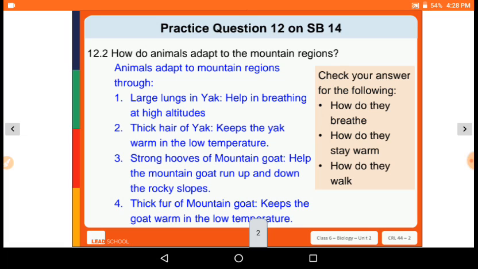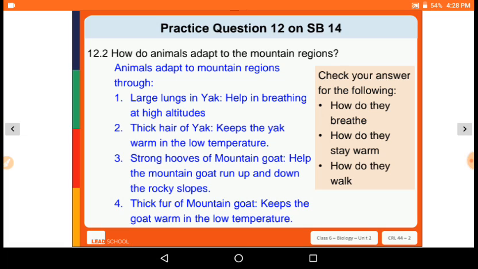First, animals adapt to the mountain regions through the large lungs in a yak. It helps with breathing at high altitudes. Next is the thick hair of the yak, which keeps the yak warm in the low temperature.